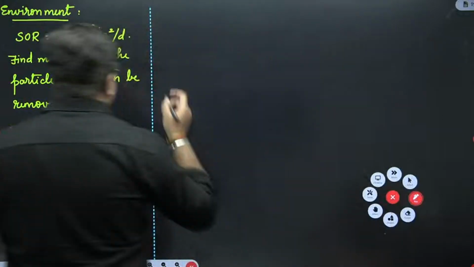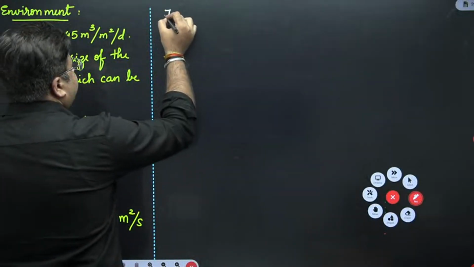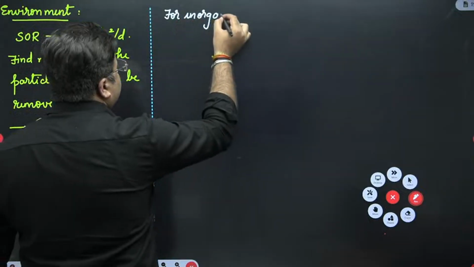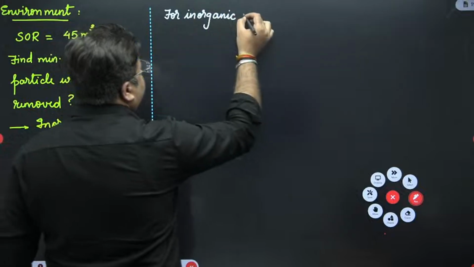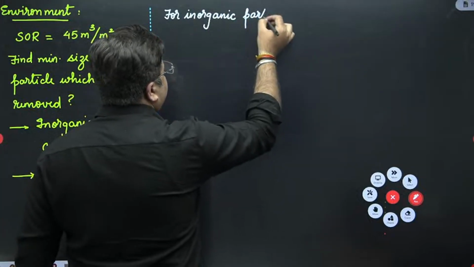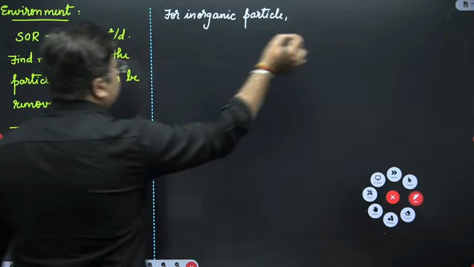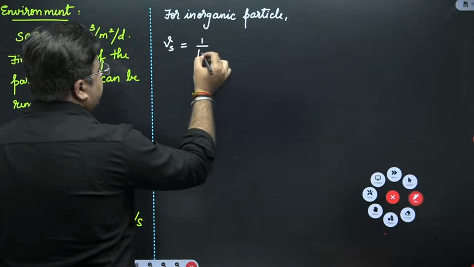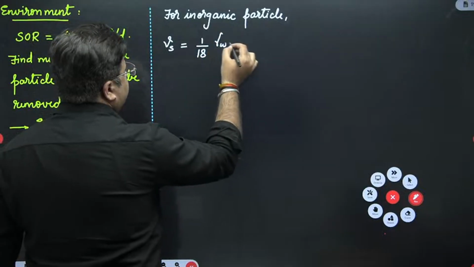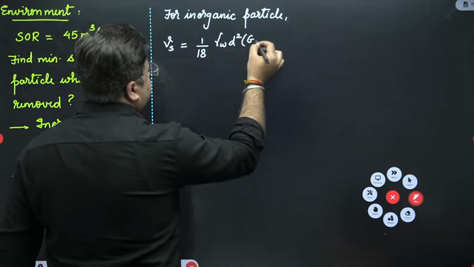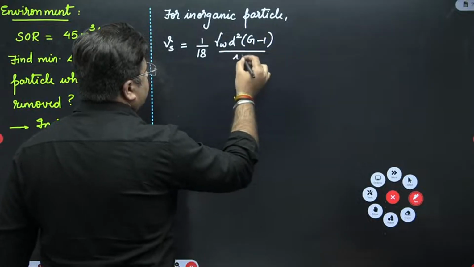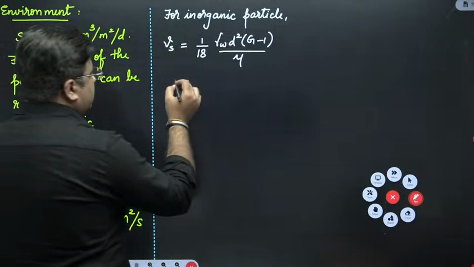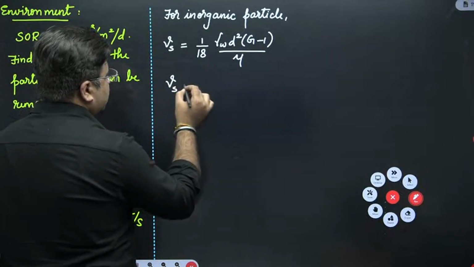So for inorganic particle, the minimum size that can be removed can be calculated by Vs = 1/18 γw d² (G − 1)/μ. Mu is the coefficient of dynamic viscosity. But kinematic viscosity is given to you, so I will use this settling velocity formula.